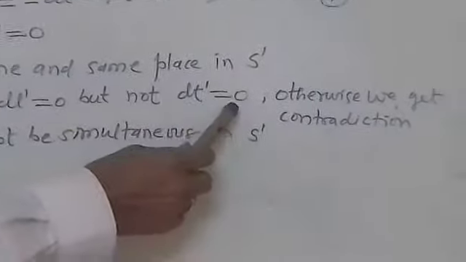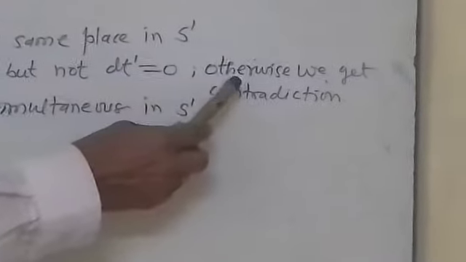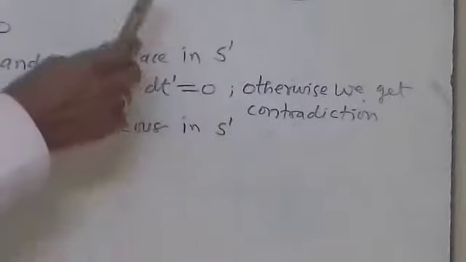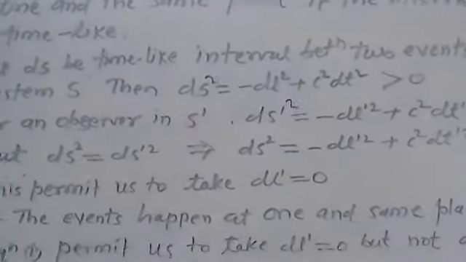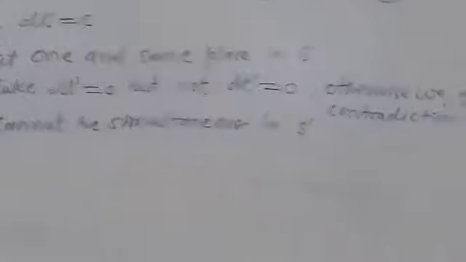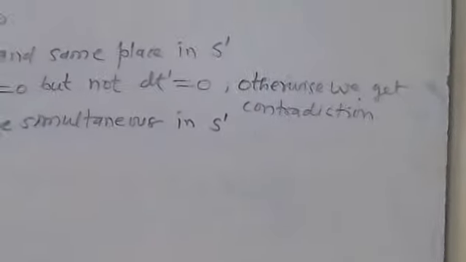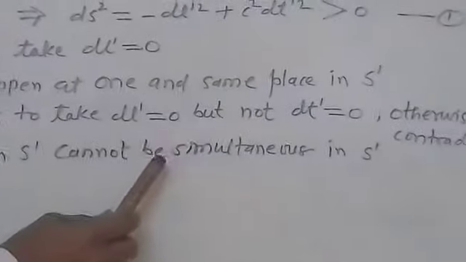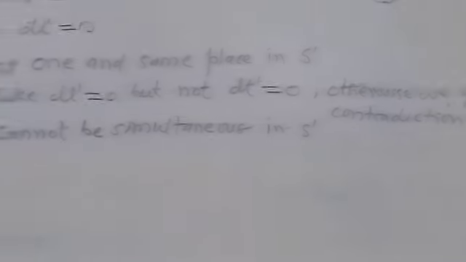If you take dt dash equal to 0, then we get a contradiction, since ds square is greater than 0. It means in the inertial frame S dash these events take place at the same point, but they are not simultaneous events in S dash. So this is the first result.